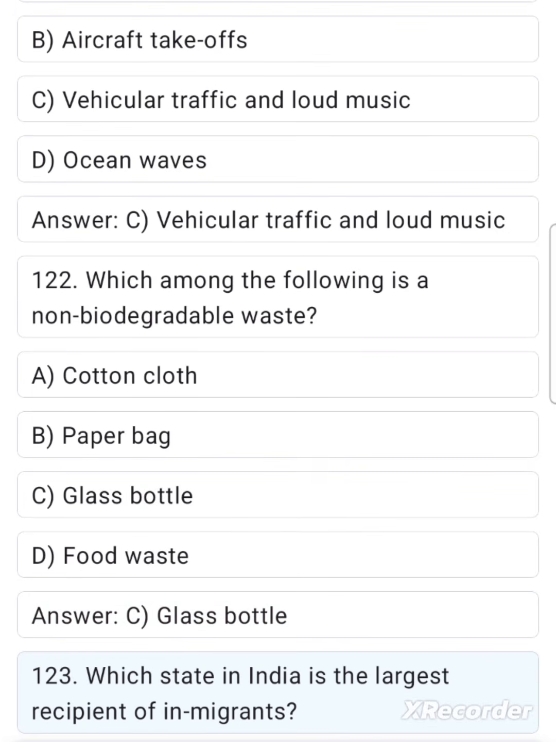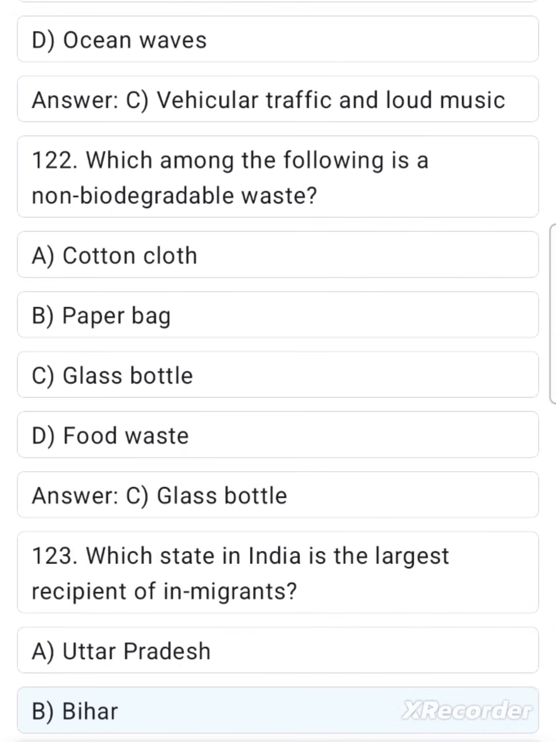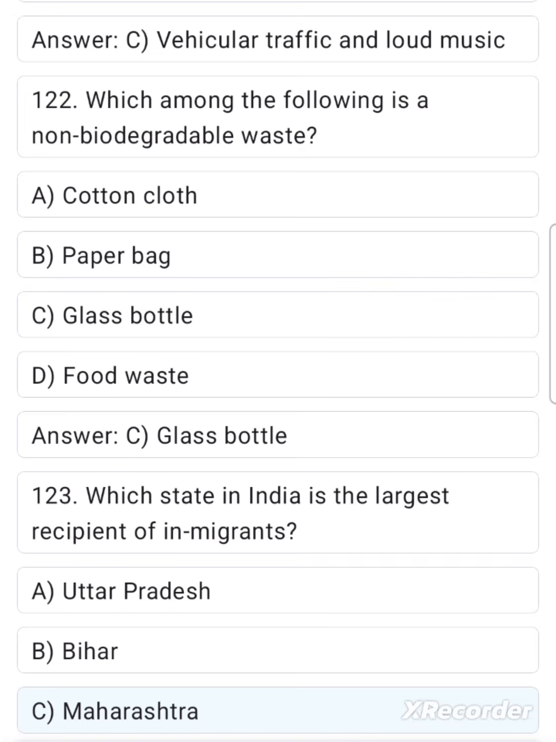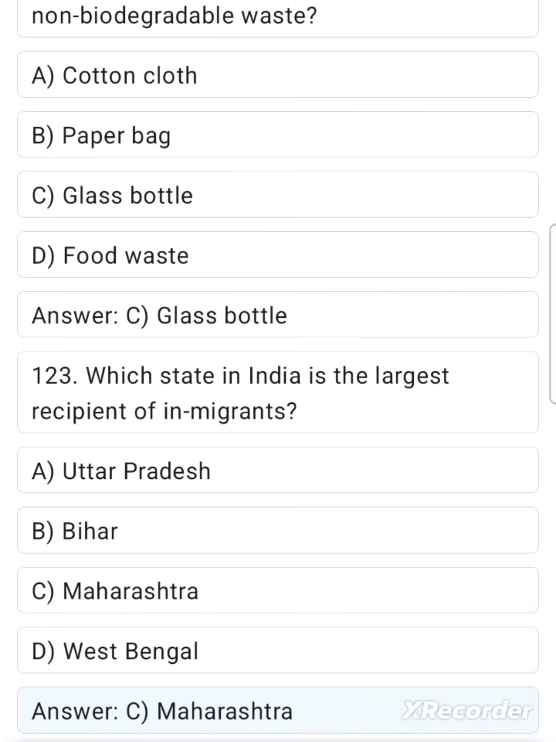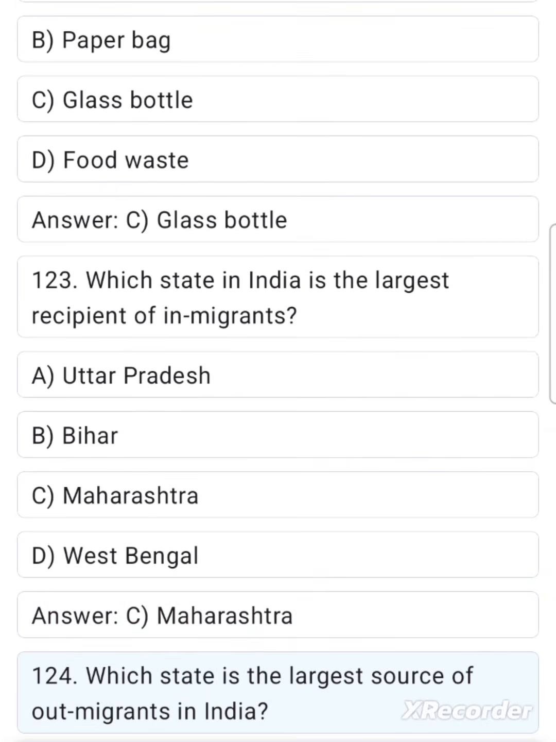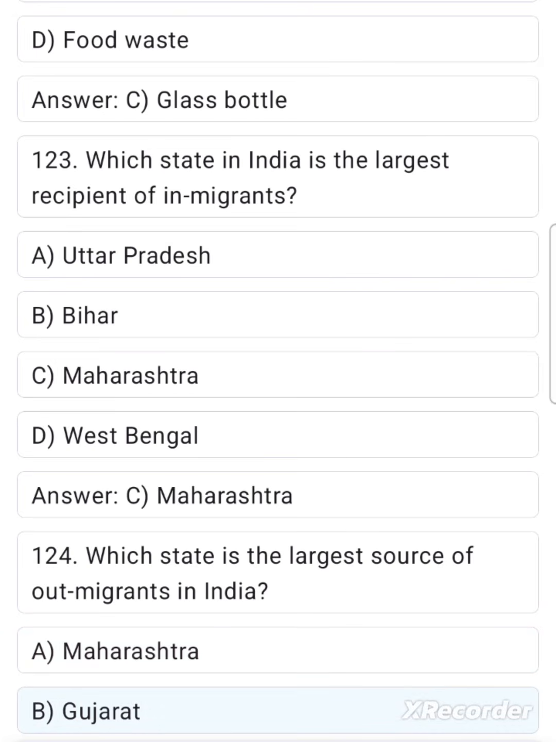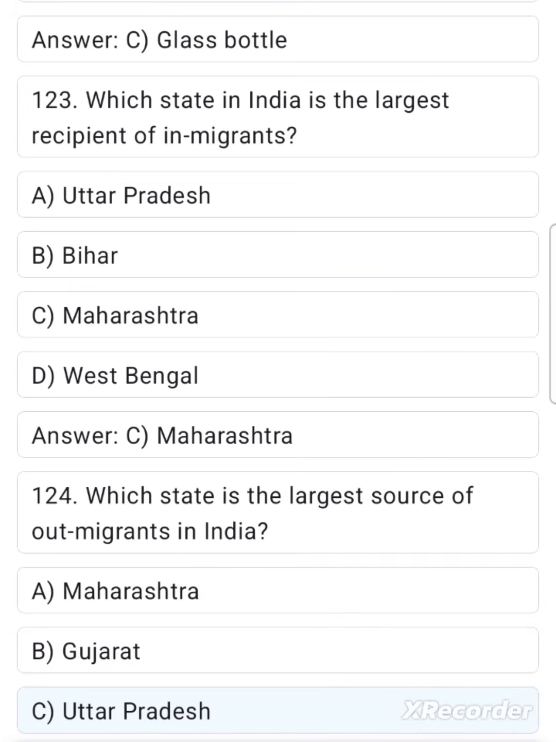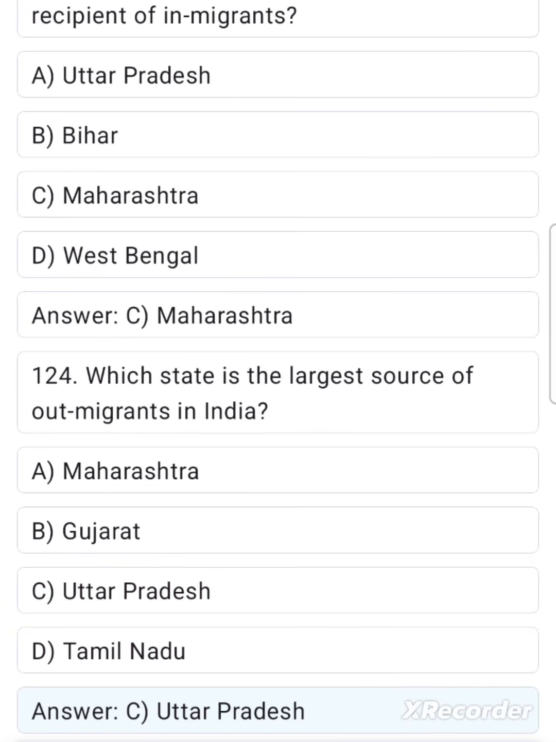123. Which state in India is the largest recipient of migrants? A. Uttar Pradesh. B. Bihar. C. Maharashtra. D. West Bengal. Answer. C. Maharashtra. 124. Which state is the largest source of out-migrants in India? A. Maharashtra. B. Gujarat. C. Uttar Pradesh. D. Tamil Nadu. Answer. C. Uttar Pradesh.